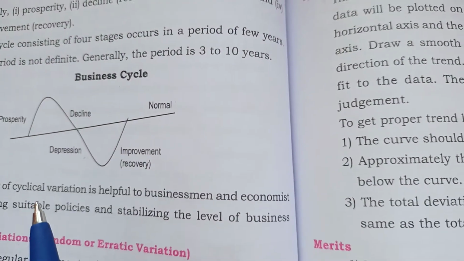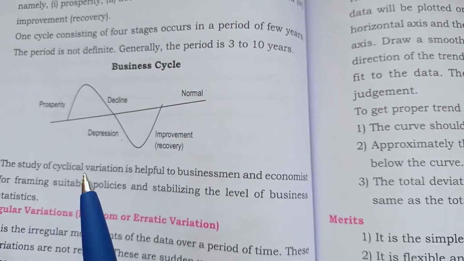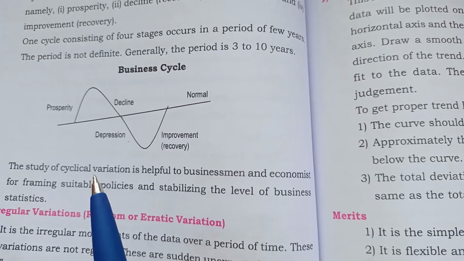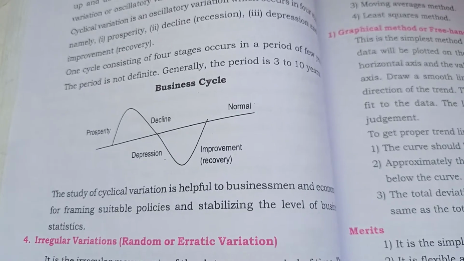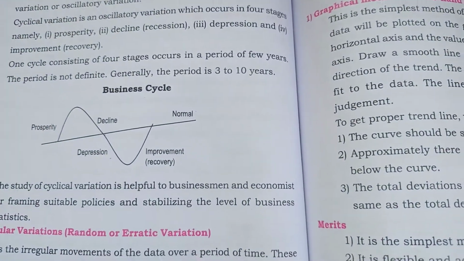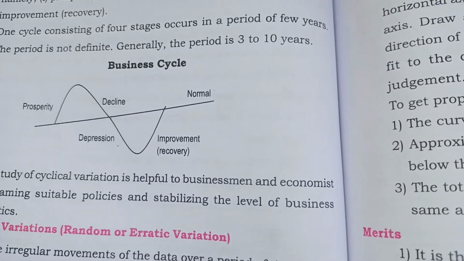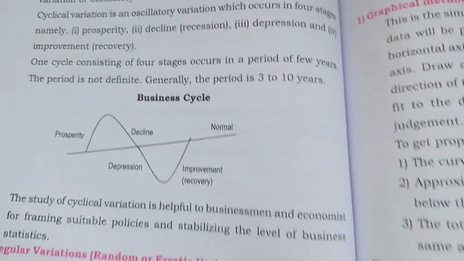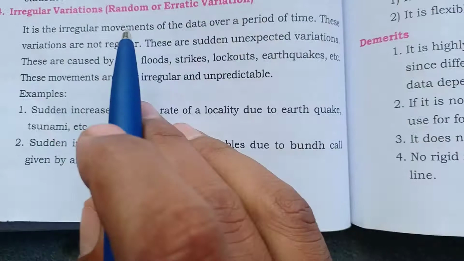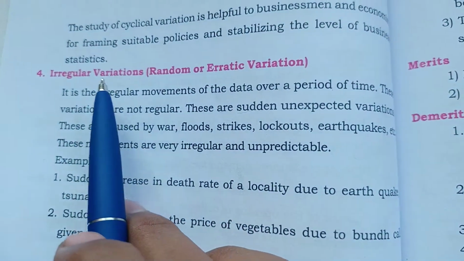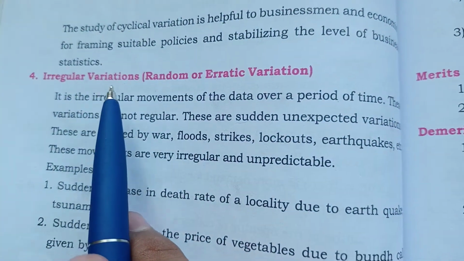Because of many reasons, some products or commodities decrease in demand. Sometimes the up and down movement also takes place. That up and down movement of any commodities is called the cyclical variation.